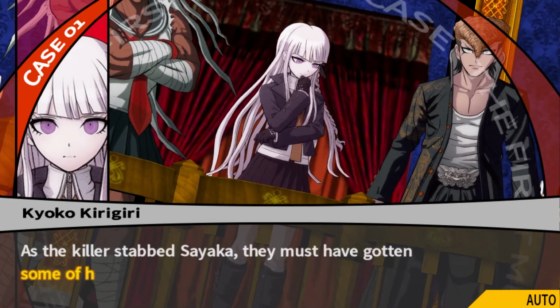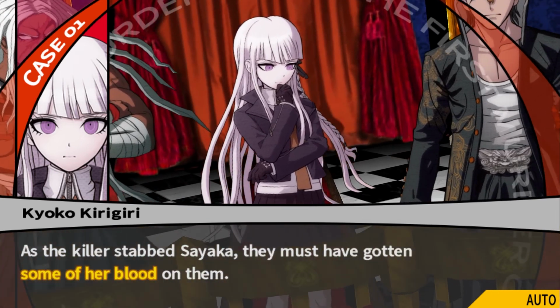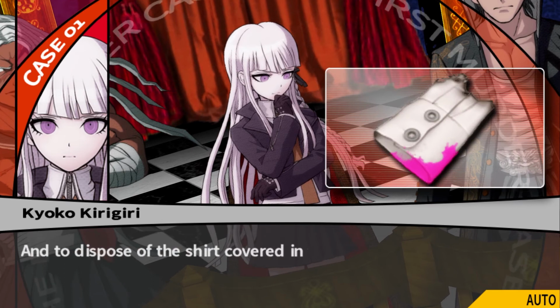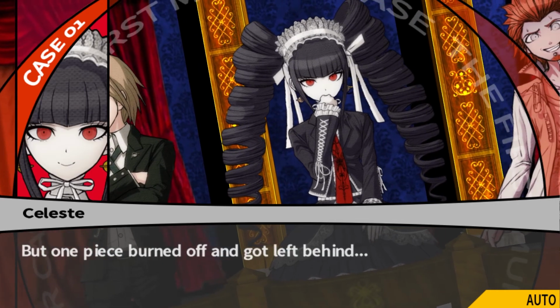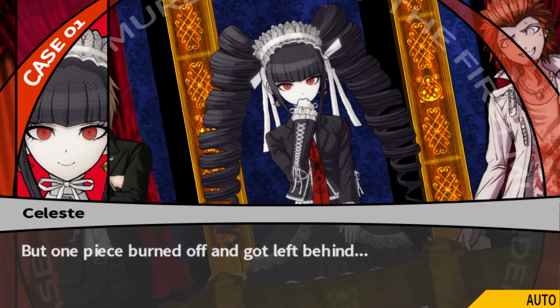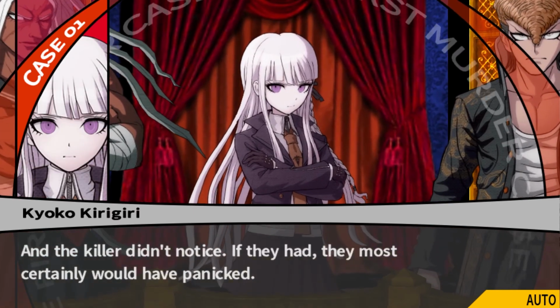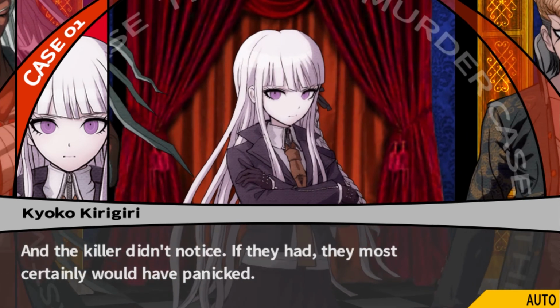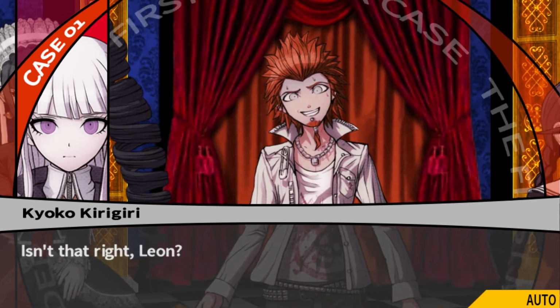As the killer stabbed Sayaka, they must have gotten some of her blood on them. Yeah, probably. That bathroom was a blood mess. And to dispose of the shirt covered in the victim's blood, they threw it into the incinerator. But one piece burned off and got left behind. How does she know this? And the killer didn't notice. If they had, they would have panicked. She just hung out. Isn't that right, Leon?